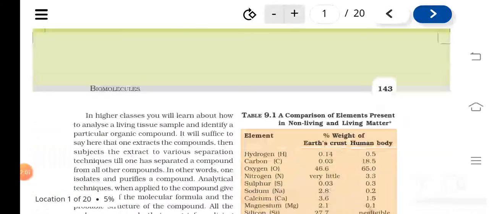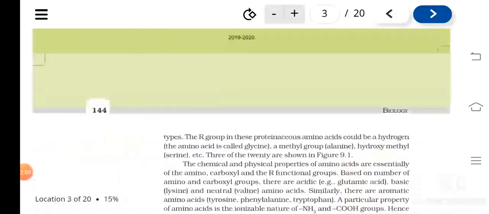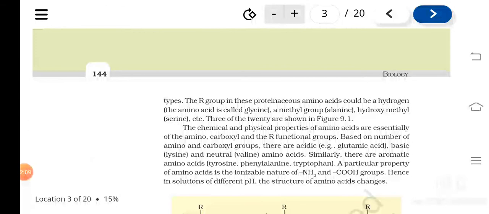And then I told you amino acids make up the proteins. So directly I taught you about the proteins, isn't it? How they are formed, what are the bonds between the amino acids? CONH, peptide bond, isn't it?